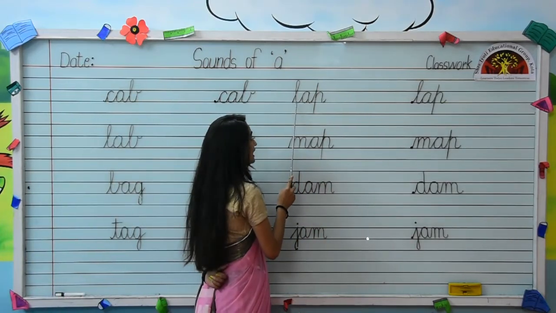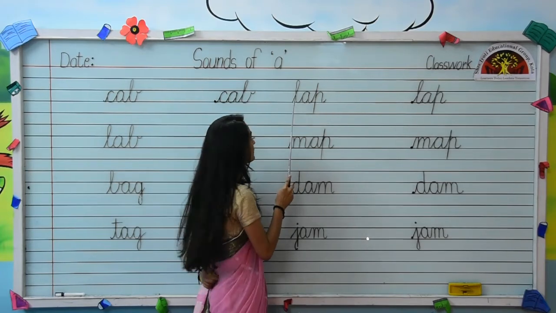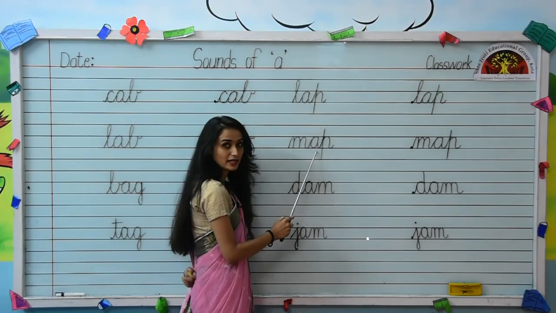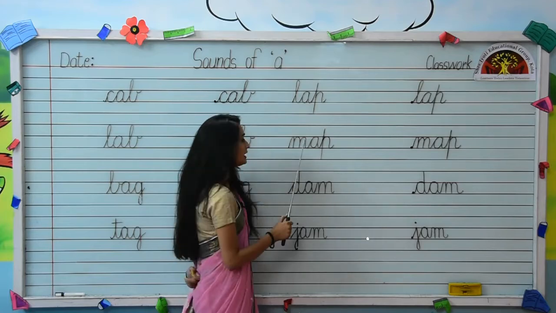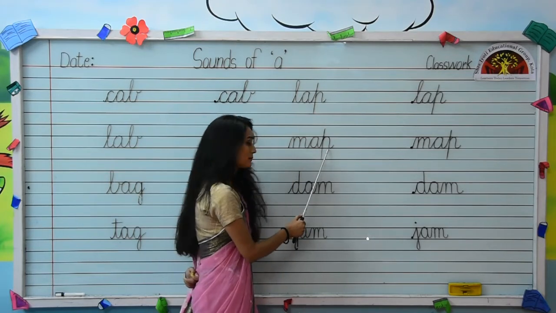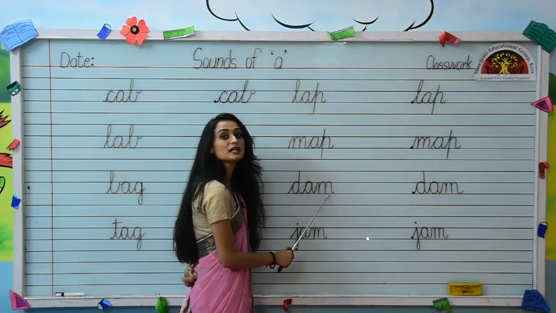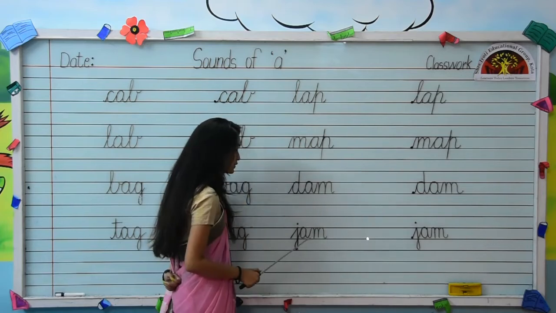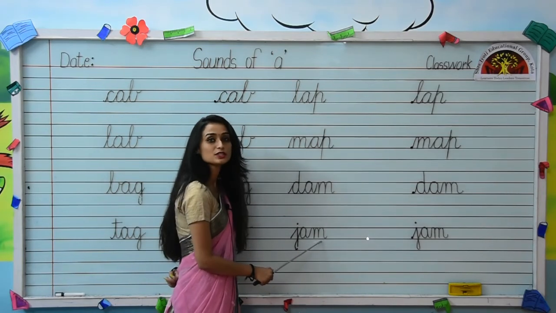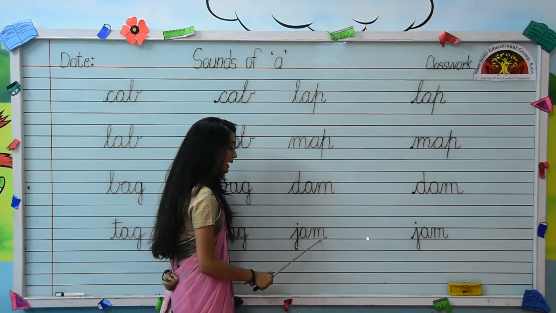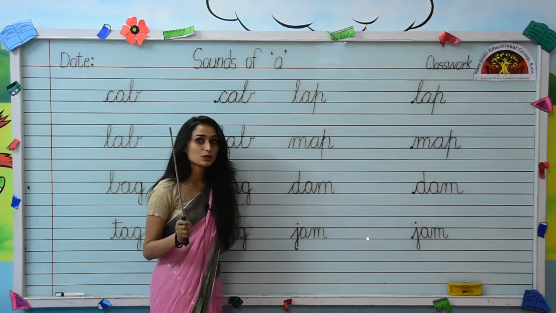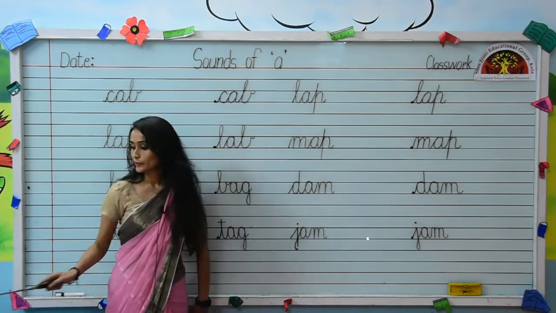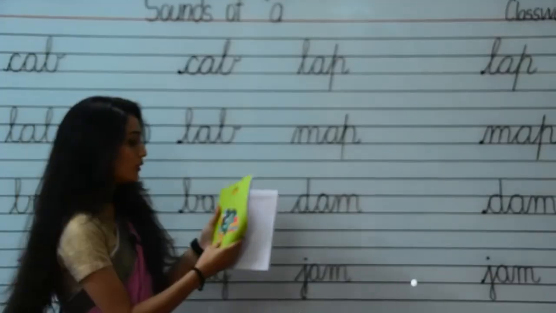Come on to the next word. L-A-P, lap. Come on to the next word. M-A-P, map. D-A-M, dam. And the last one is J-A-M, jam. So kids, you also have to practice reading and writing of sounds of A from your English workbook